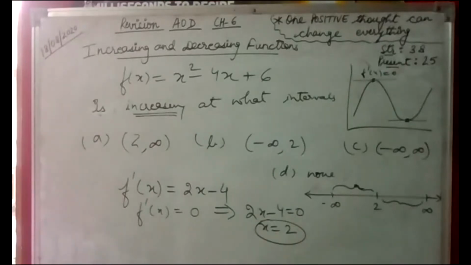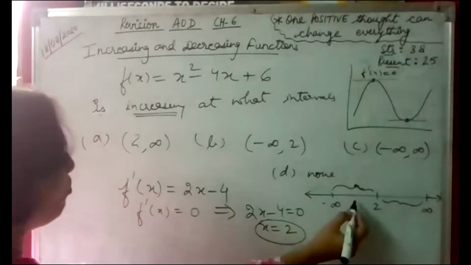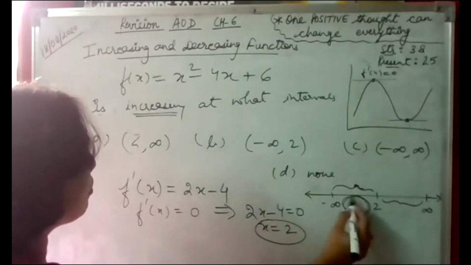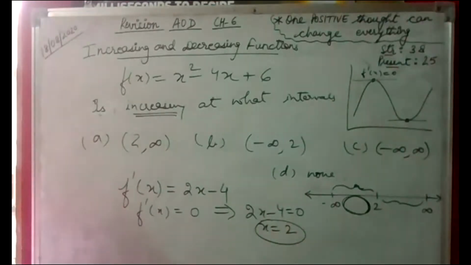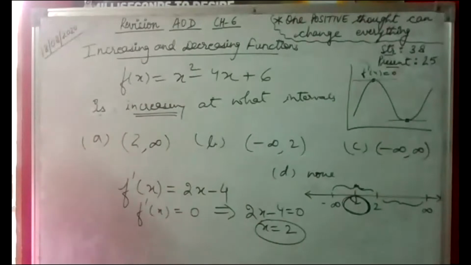Okay, now let's check for the derivative. Let's take some value in between minus infinity to 2. Any value in this interval. Let's take minus 3.